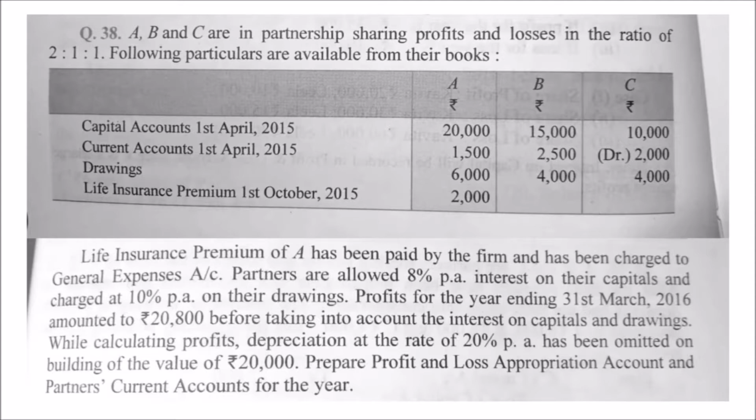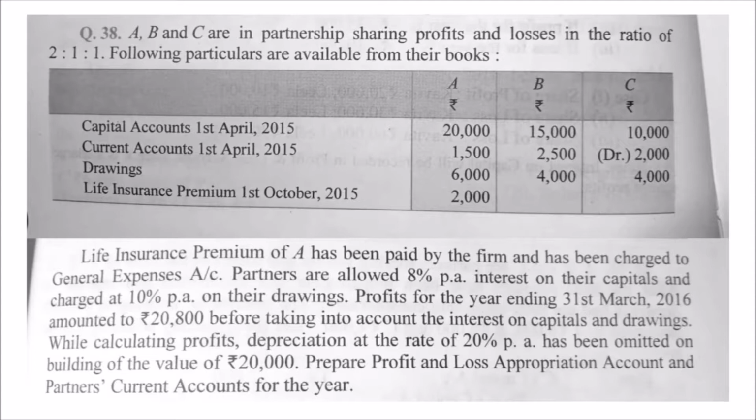Life insurance premium on 1st October 2015 paid by the firm for A is 2,000 rupees. It has been charged to the general expenses account. That is wrong, because life insurance premium is the personal expense of the partner, that is drawings, but was taken as general expenses, so it should be corrected.